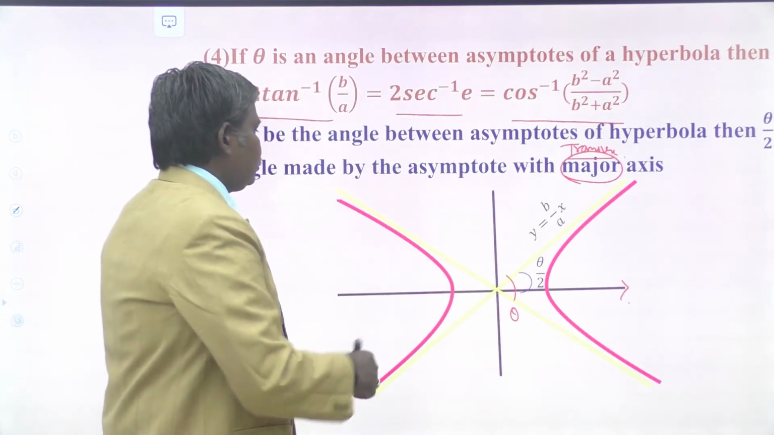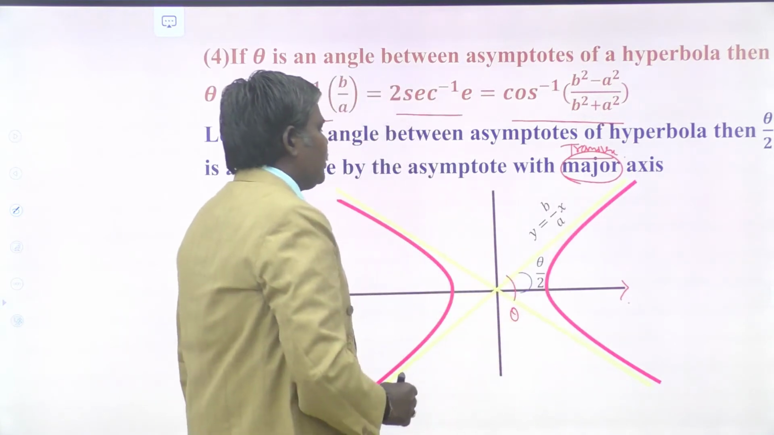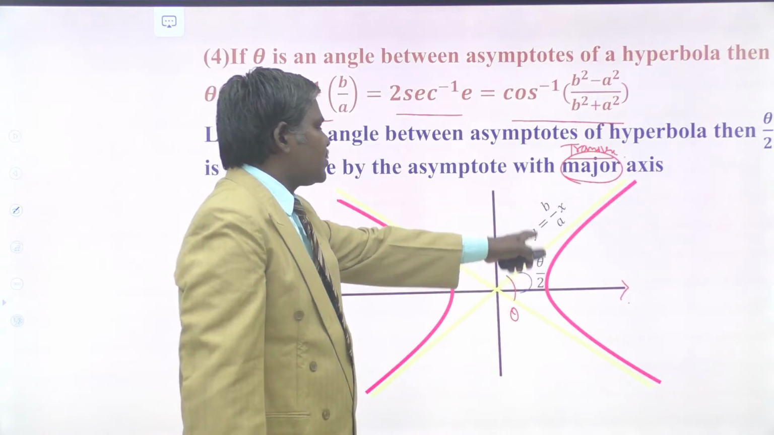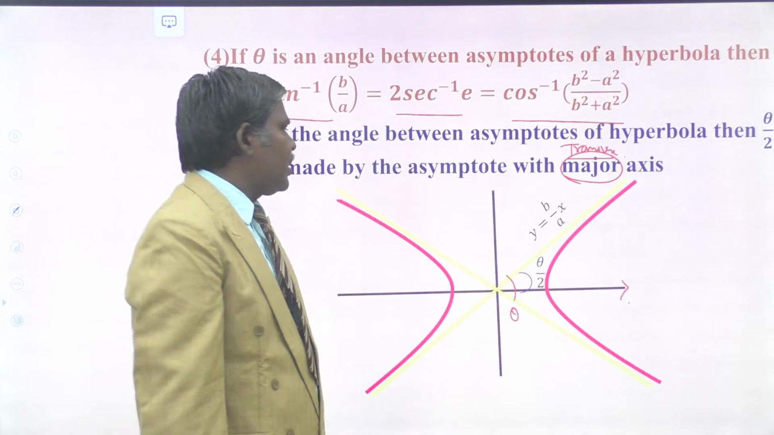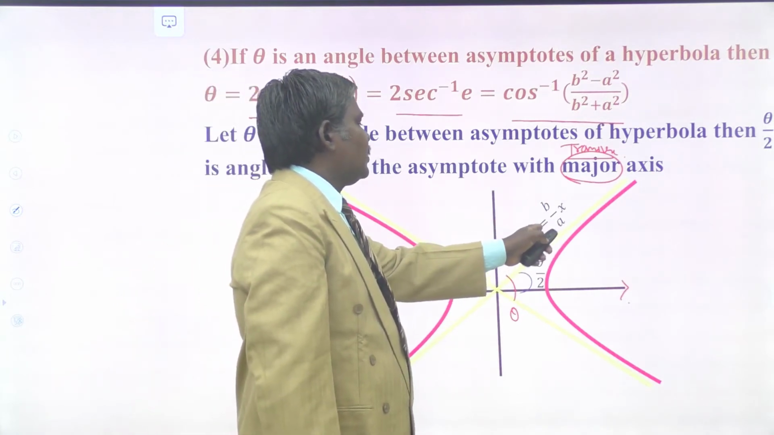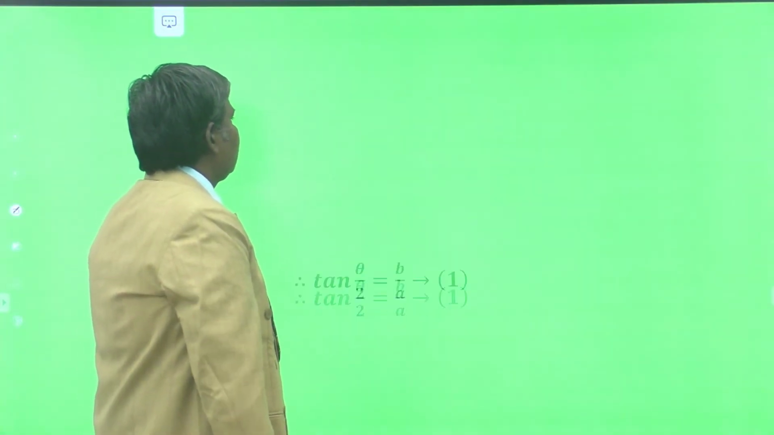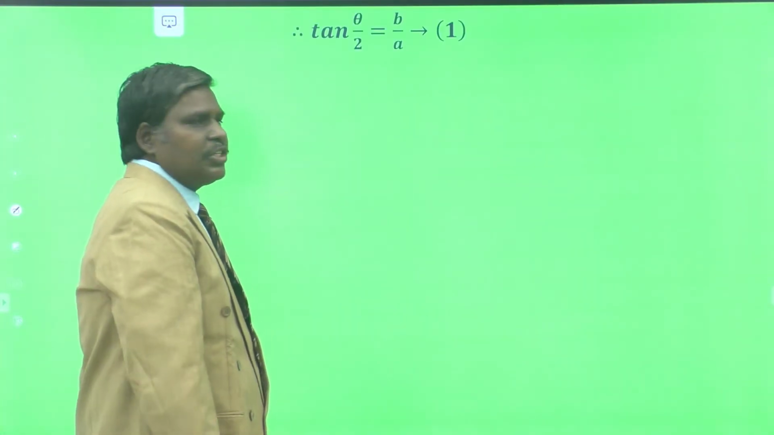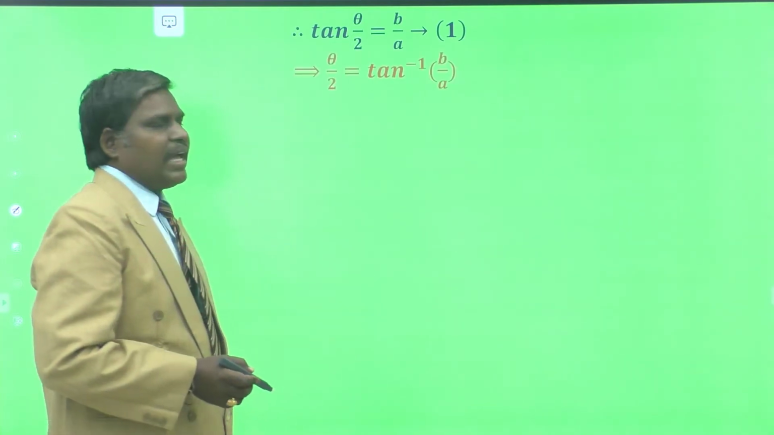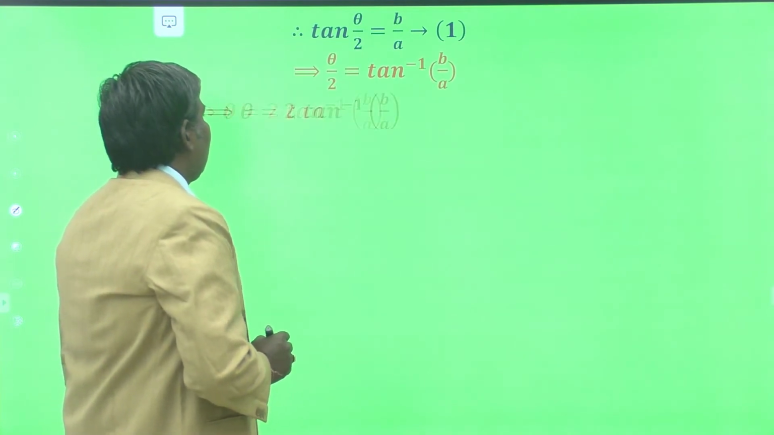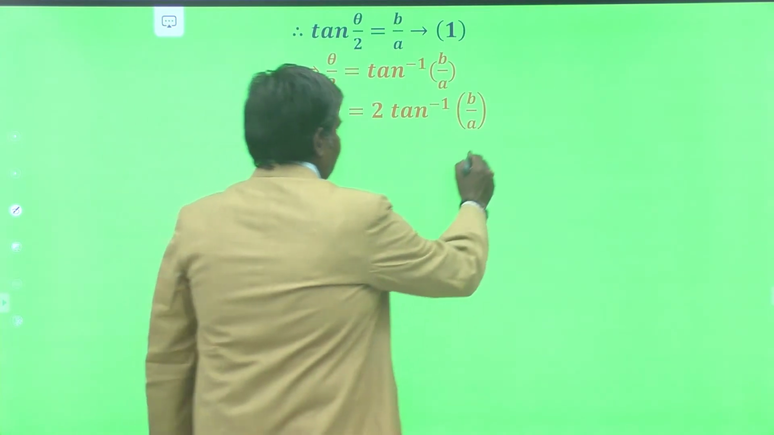Next one, what is the equation here? y equal to b by a x. This is, what? y equal to minus b by a x. For y equal to b by a x, what is tan theta by 2 now? b by a. Tan theta by 2 is nothing but b by a, because the slope of the line is b by a for y equal to b by a x. So tan theta by 2 is equal to b by a. Now theta by 2 is equal to tan inverse of b by a, and moreover theta is equal to 2 tan inverse of b by a. This is the one derivation.